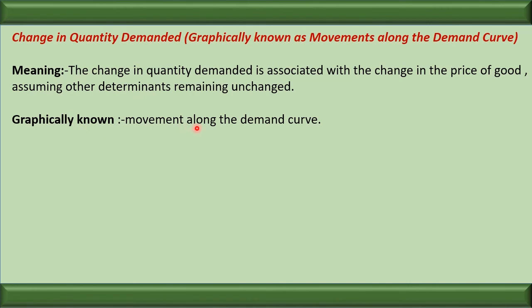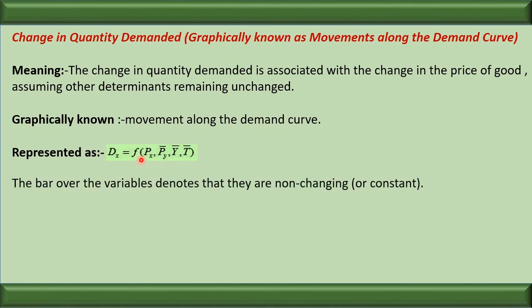Graphically, it is known as movement along the demand curve. It can be represented as Dx = f(Px, P̄y, Ȳ, T̄). The bar above Py, bar above Y, bar above T represents that the price of related goods, income, taste and preference are constant. So we presume that when the demand increases or decreases because of a change in price, it is called change in quantity demanded. Other related factors, determinants, are constant.